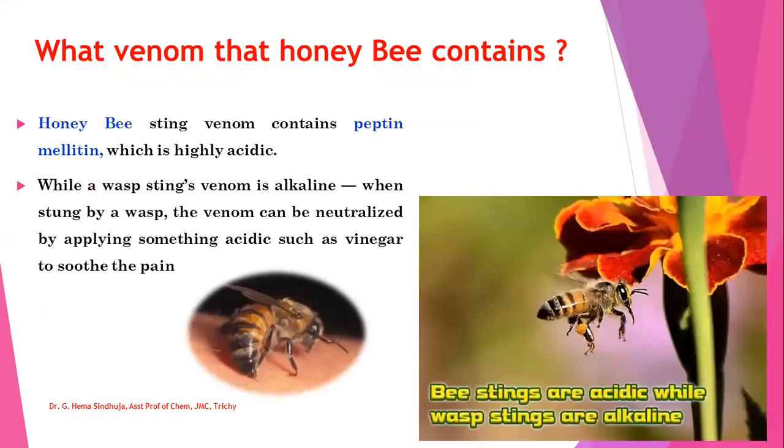Next question, what venom does the honey bee contain? Here, the bee stings are acidic while wasp stings are alkaline. Honey bee sting venom contains the peptide melittin. This is highly acidic, while the wasp stings are alkaline in nature, and when stung by a wasp, the venom can be neutralized by applying something acidic such as vinegar to reduce the pain.